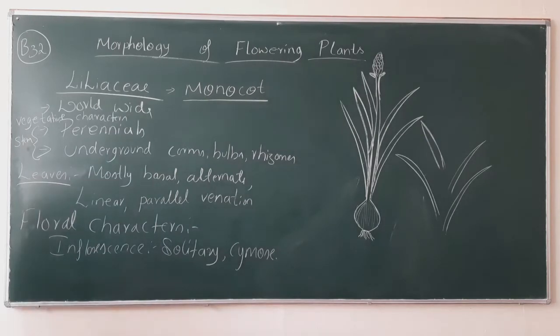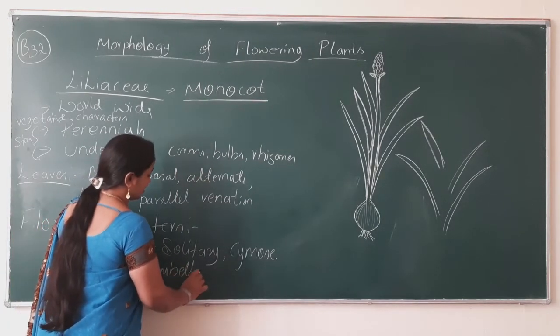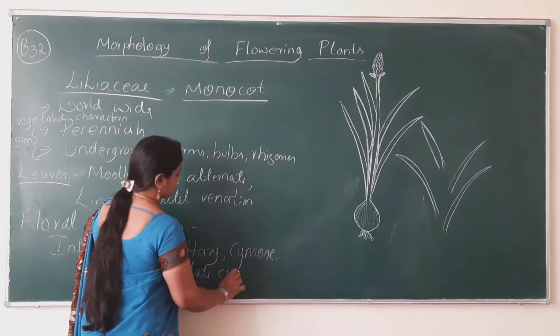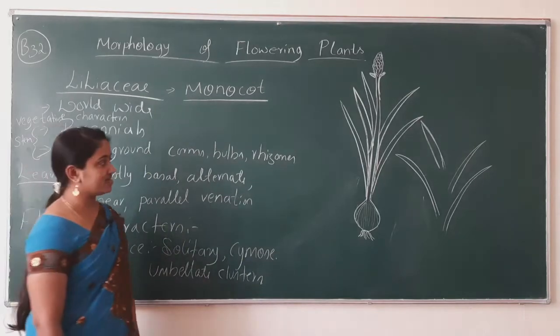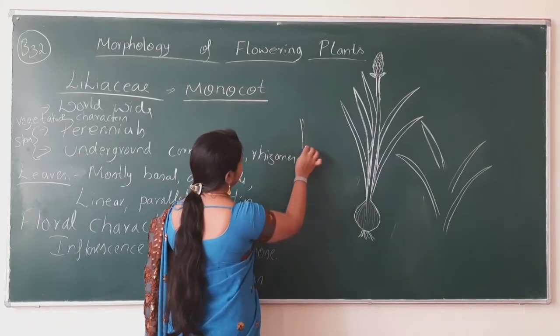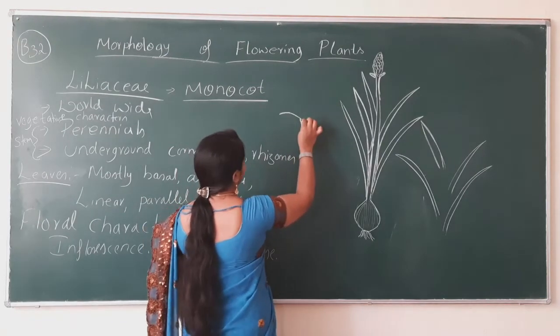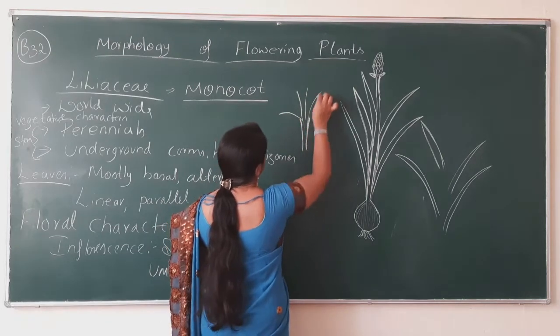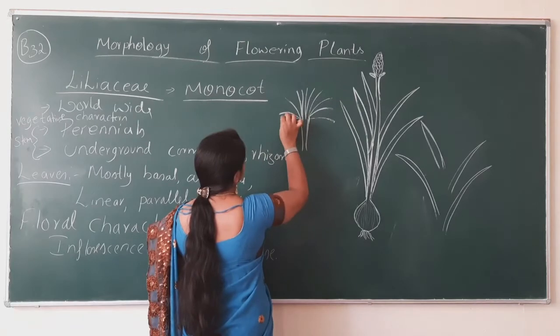Next, they are umbellate clusters. Now, what is an umbellate cluster? Suppose this is the floral axis. You might have seen this type of inflorescence.